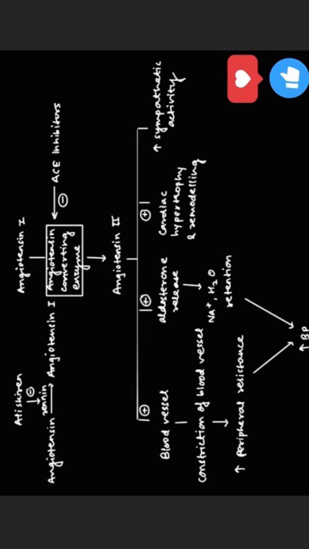Now here are some inhibitors which inhibit the various things, such as renin, which is inhibited by aliskiren. Then angiotensin converting enzyme is inhibited by ACE inhibitors. So these are basically 2 things which are inhibited in this process.